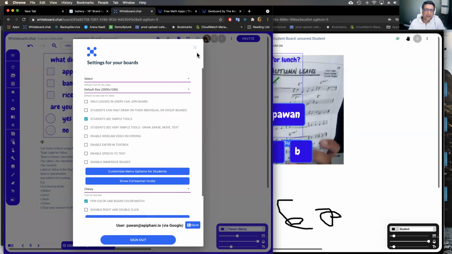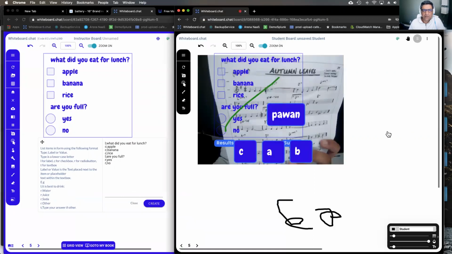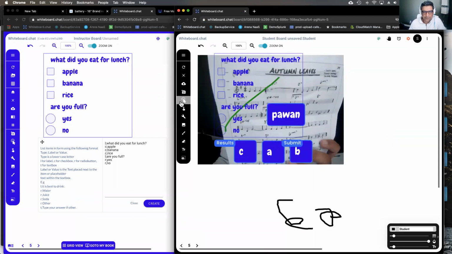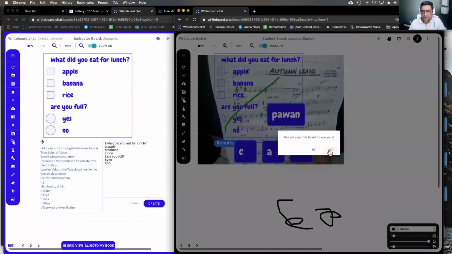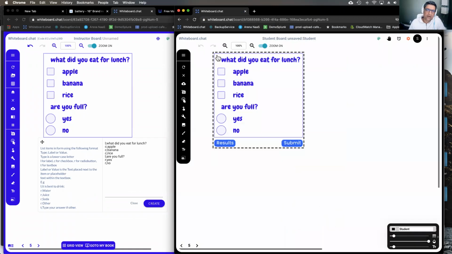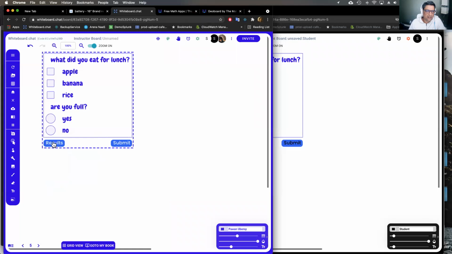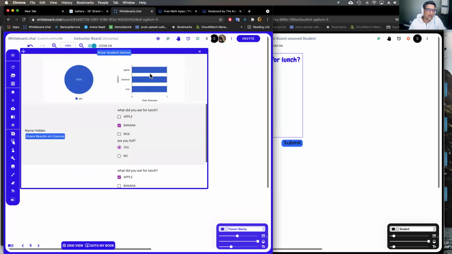So with the very simple tools, the kids have very limited options, but it's good for beginners to start with. Right, so now it creates a really simple form, and the kids can pick what all they ate, right? And then they can submit their answers. And you can also do text box based answers. So you can get results in text boxes, and then you can see the names of the kids.